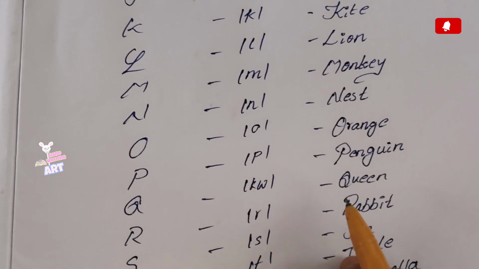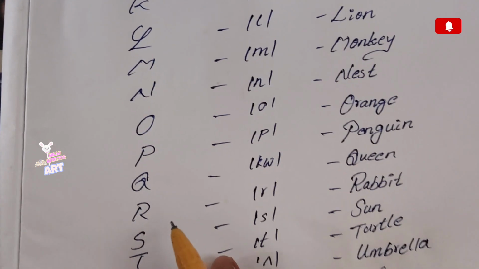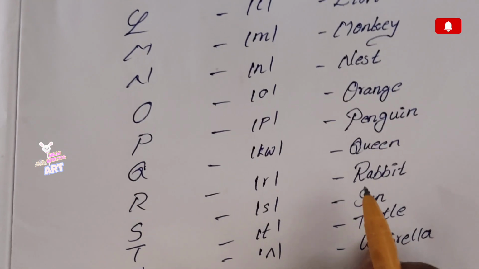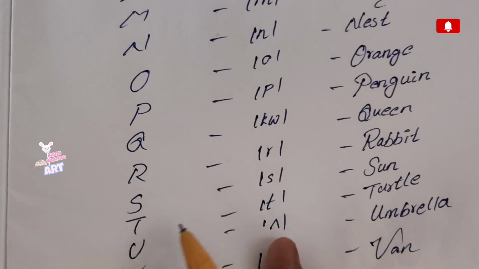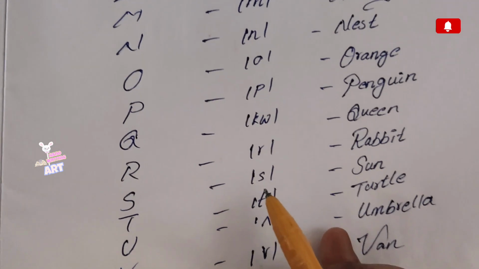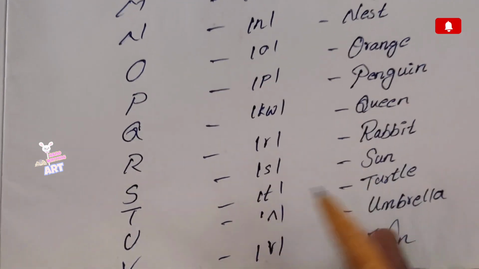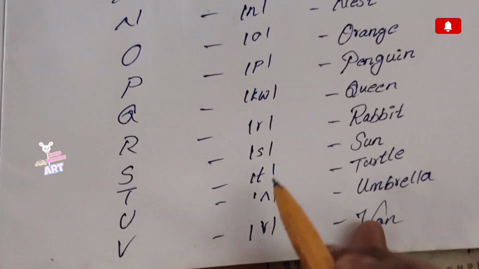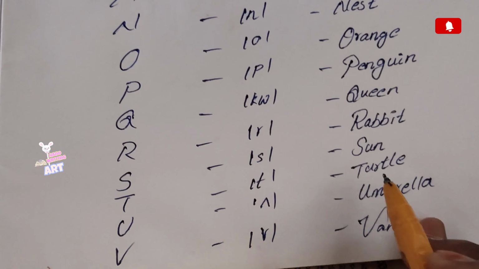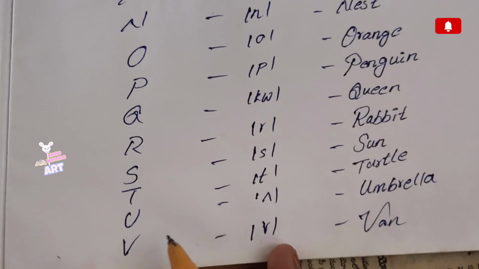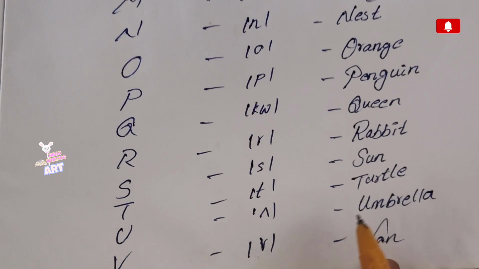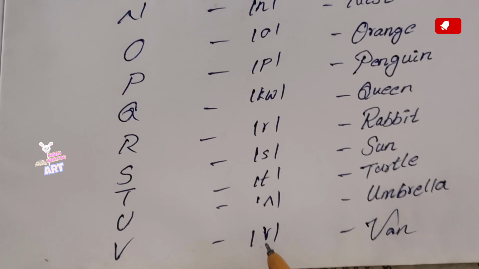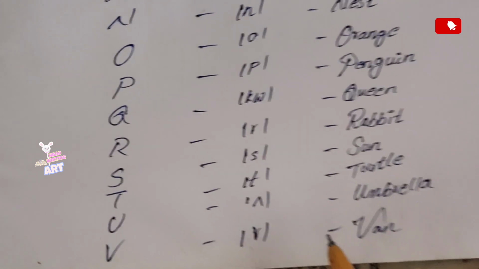And example, penguin. And Q, the sound is qua. And example, queen. And R, the sound is r. And example, rabbit. And S, the sound is s. And example is sun. And T, the sound is t. And example, turtle. And U, the sound is a. And example, umbrella.